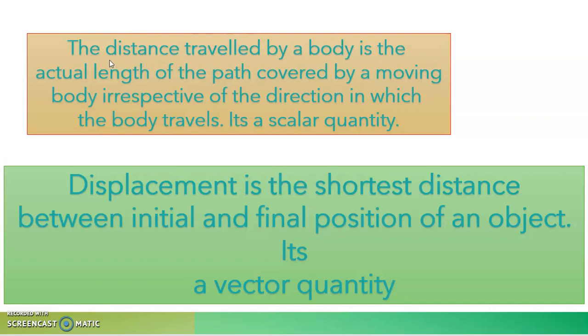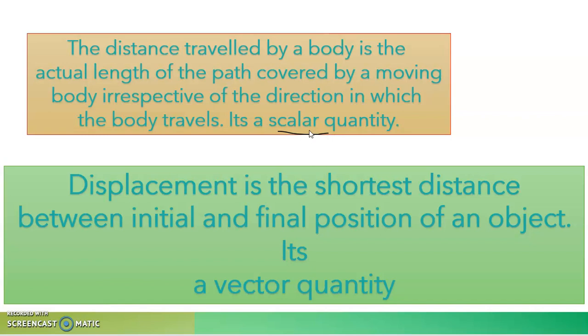So coming to the definition, the distance traveled by a body is the actual length of the path covered by a moving body irrespective of the direction in which the body travels. So whichever direction it travels, we have to count all those distances and add them up. Then it gives you the distance traveled. It is a scalar quantity. What do you mean by a scalar quantity?